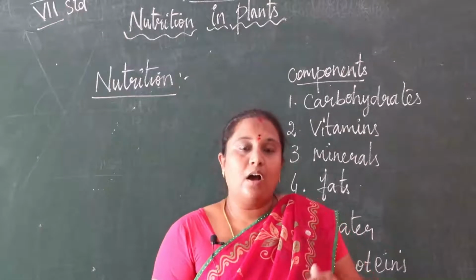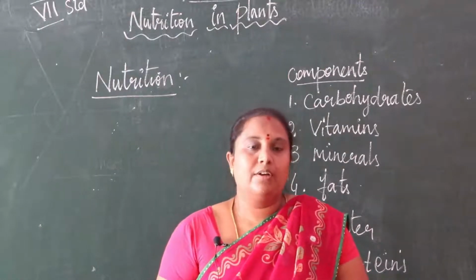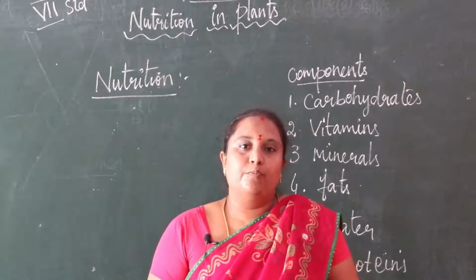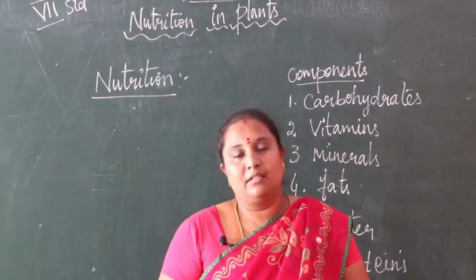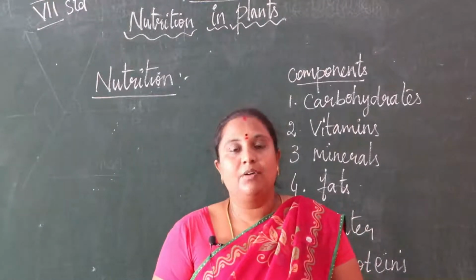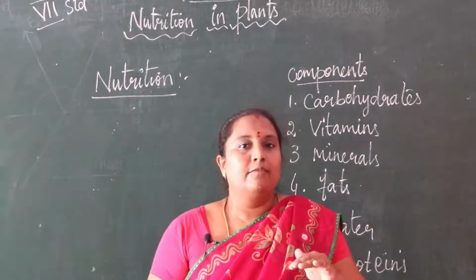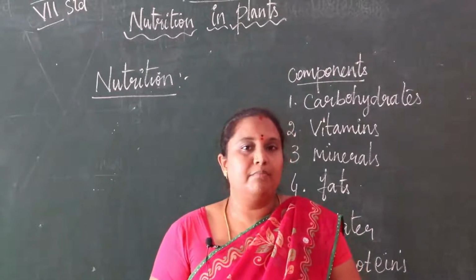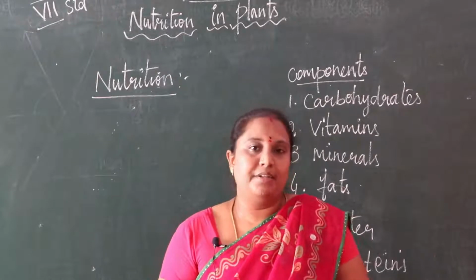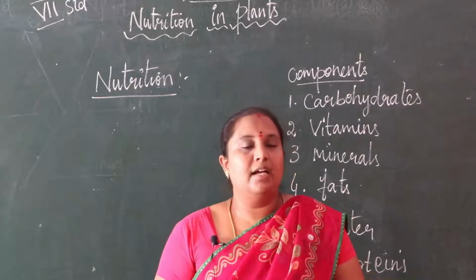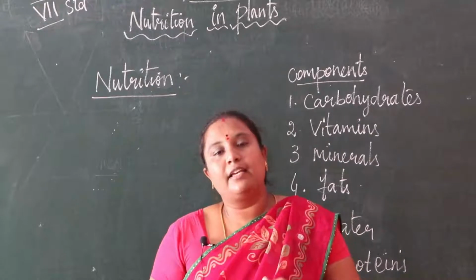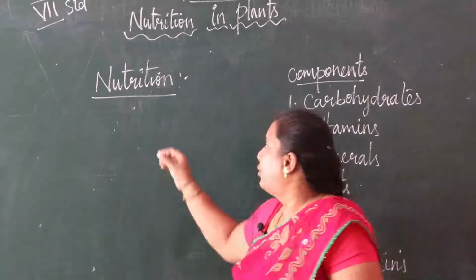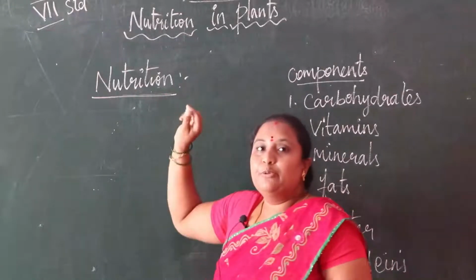So how are we taking food? The method of taking food is that we depend upon plants and animals. Vegetables and fruits we get from plants, and meat and eggs we get from animals. So we depend upon others. The mode of taking food is said to be nutrition, the mode of taking nutrients.